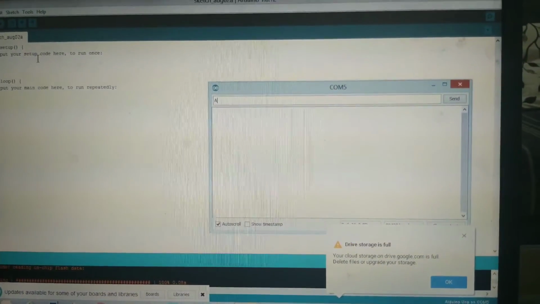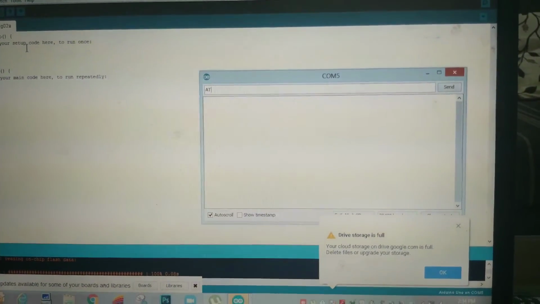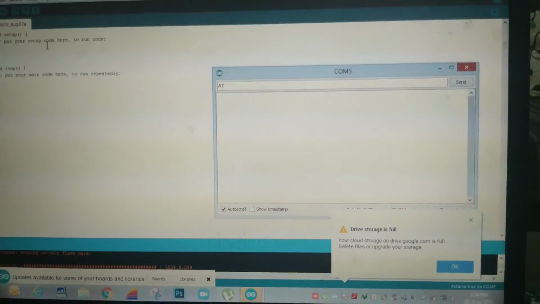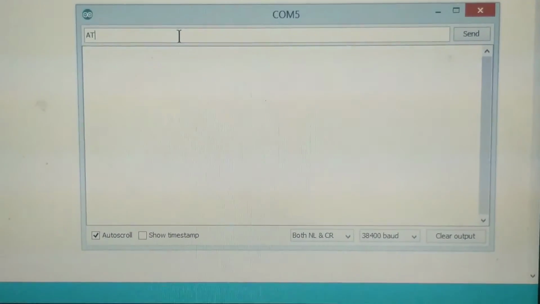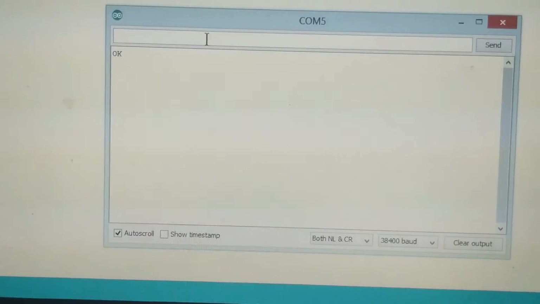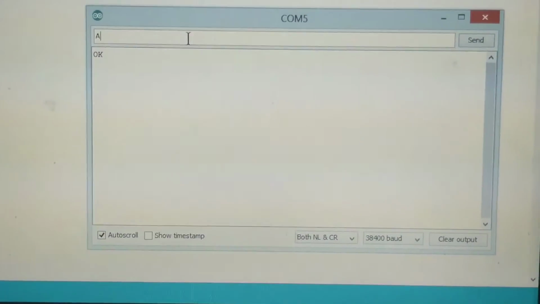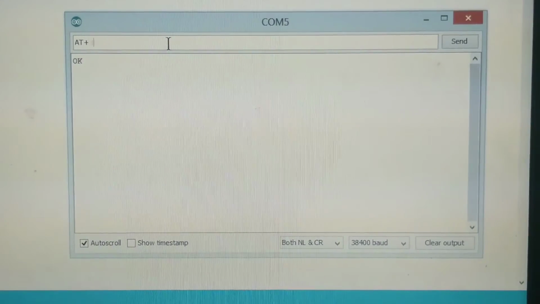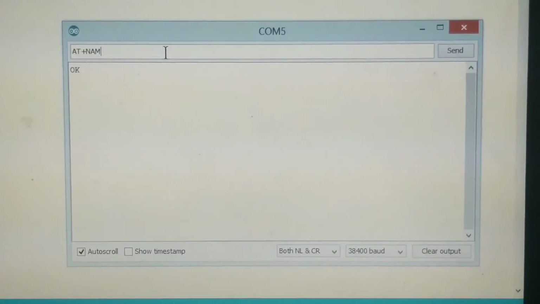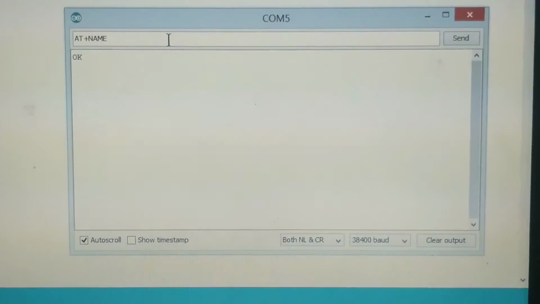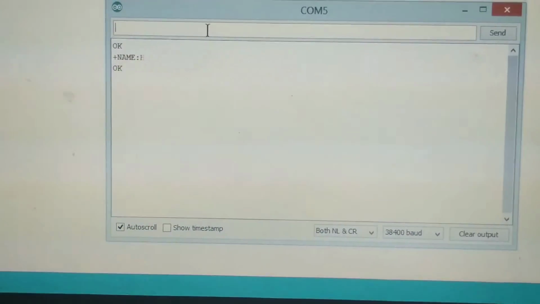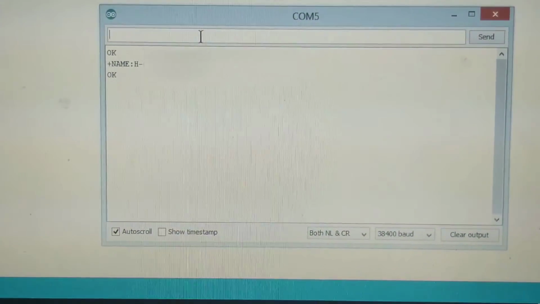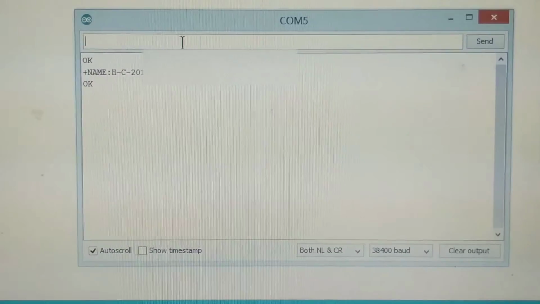Then write a simple AT command. Then send it. It will say OK. AT plus name. It will give the name of the HC05 module.